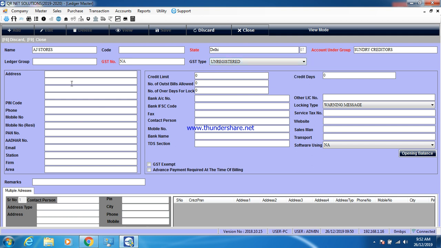Now here are the customer or supplier details like address, pin code, mobile number, etc. You can mention them here. Credit limits you can give, and credit days also. Now save and now close.